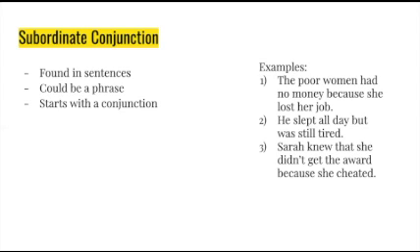Here, in the second example, he slept all day but was still tired, but is a subordinate conjunction. And in the last sentence, Sarah knew that she didn't get the award because she cheated, because is a subordinate conjunction.